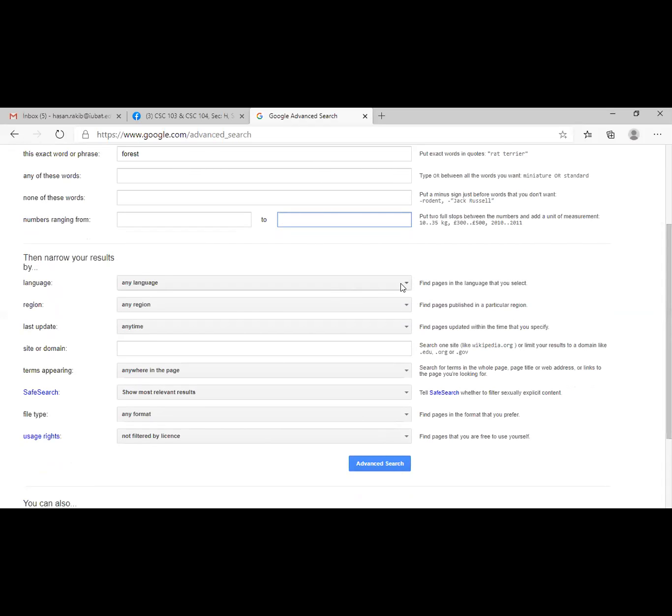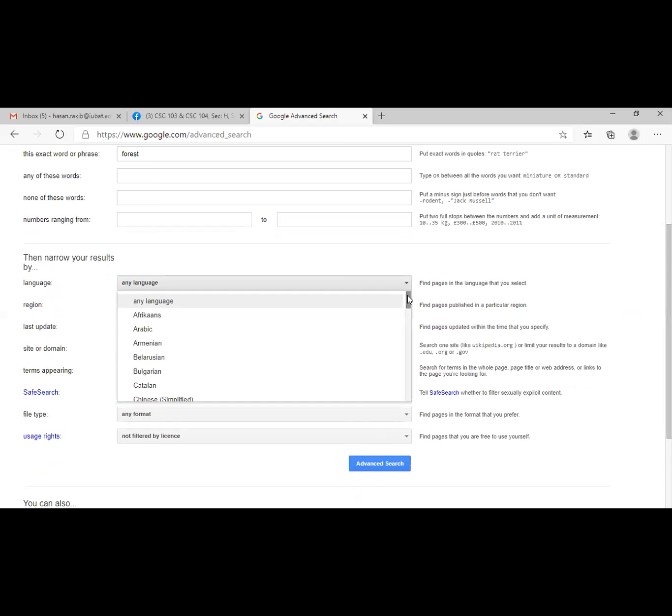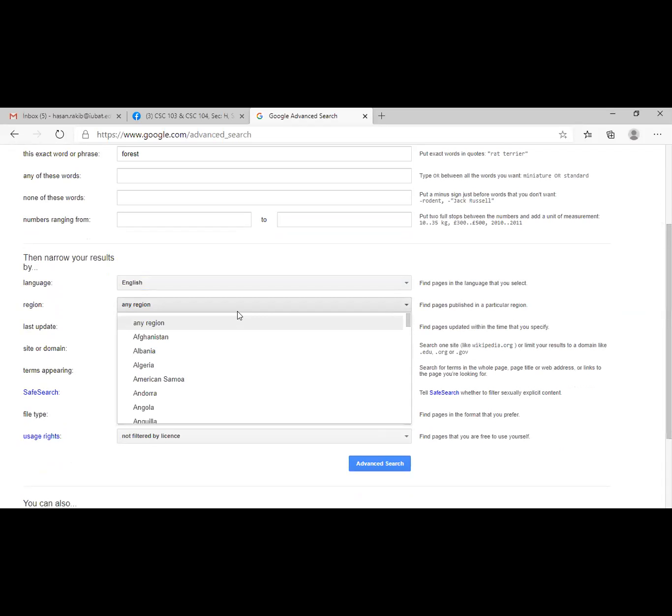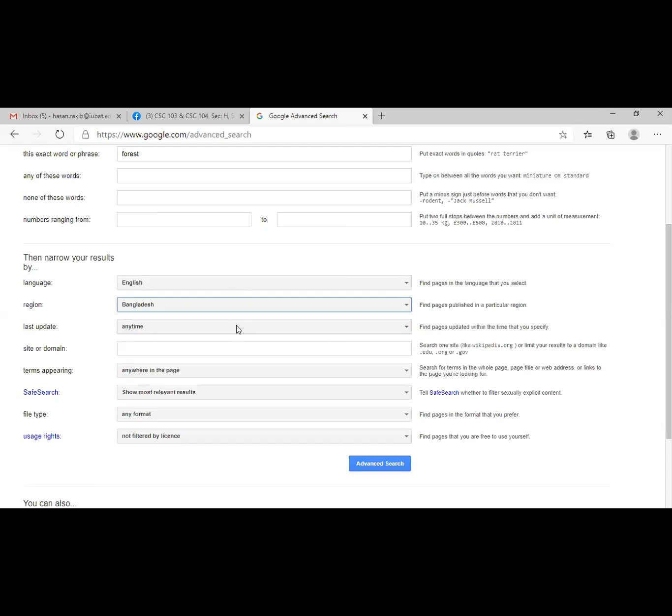Then in which language you are going to get the information. Suppose if you want a different language rather than English, you can select that language from this. I'm selecting English as my language. Then in which region: you guys know that Sundarban is situated in Bangladesh as well as in India, isn't it? Some part of Sundarban is available in Bangladesh and some part in India. So I would like to get information about the Bangladesh part, so I can select Bangladesh as my region.